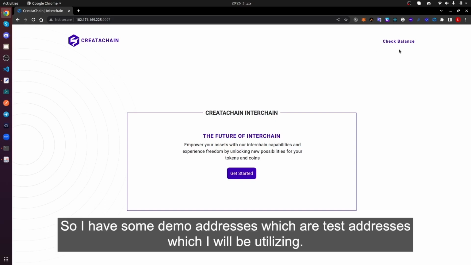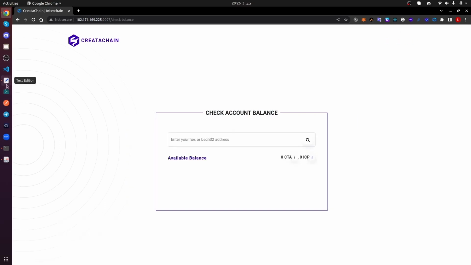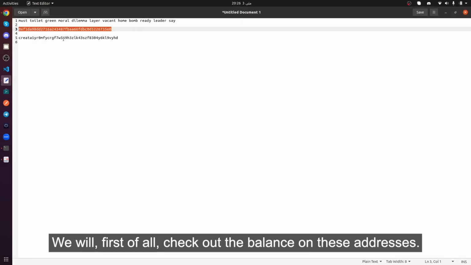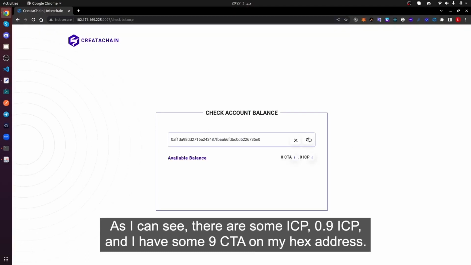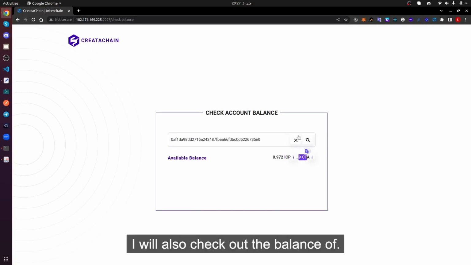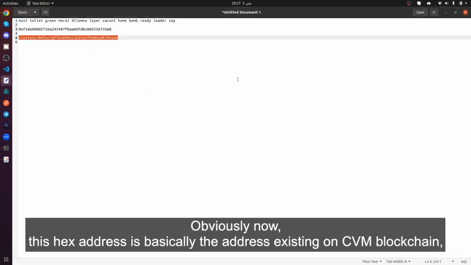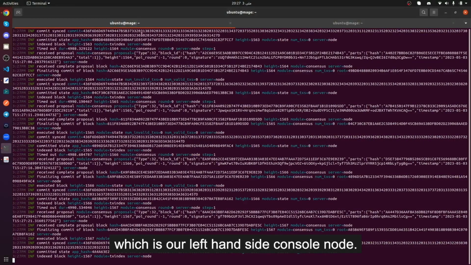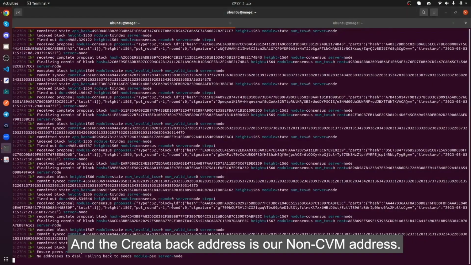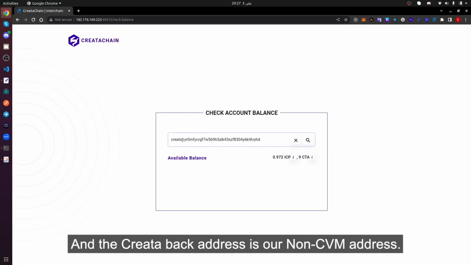I have some demo addresses, which are test addresses, that I'll be utilizing. We will first check out the balance on these addresses, so I will just call a check balance. As I can see, there is 0.9 ICP, and I have 9 CTA on my hex address. Obviously, this hex address is the address existing on the CVM blockchain, which is our left-hand side console node. And the Creata address is our non-CVM address.